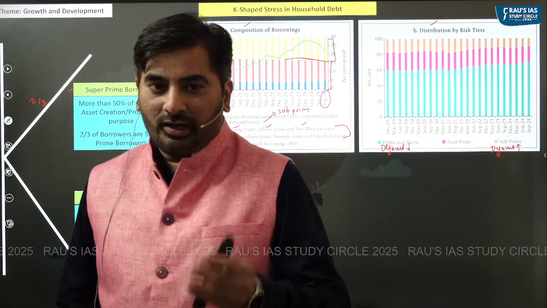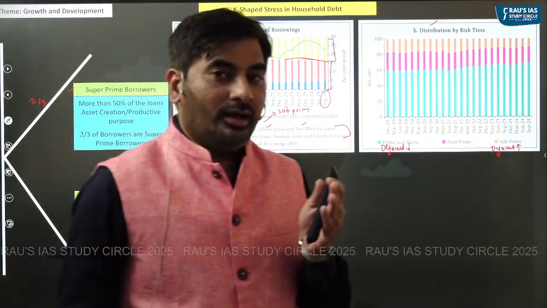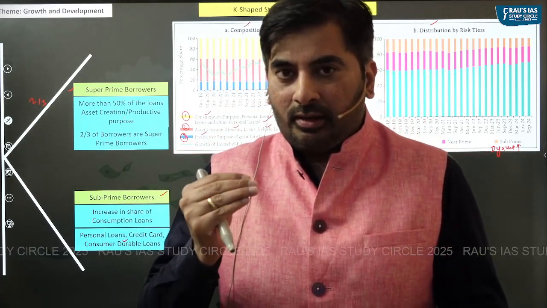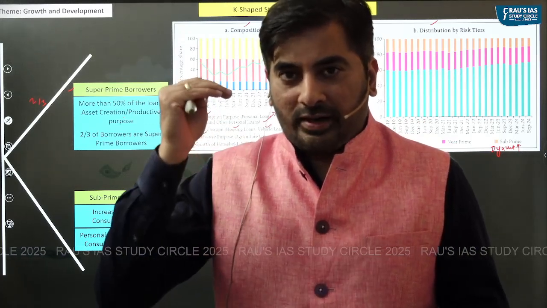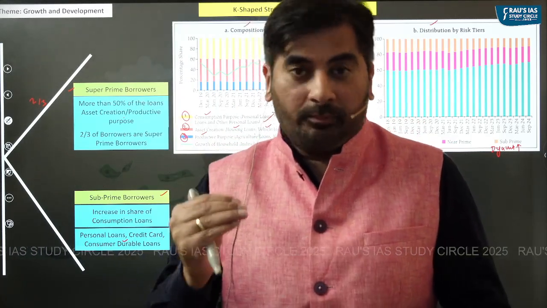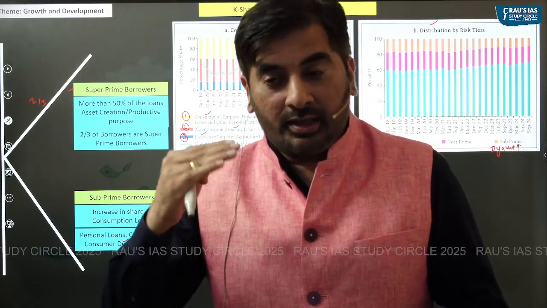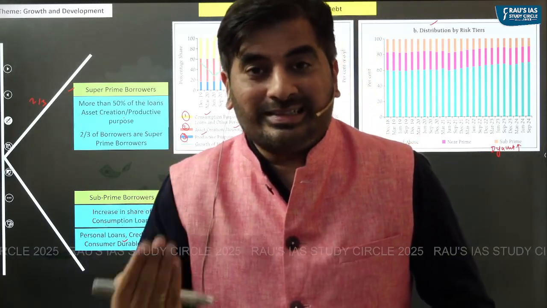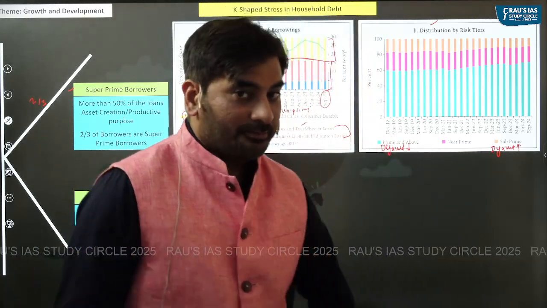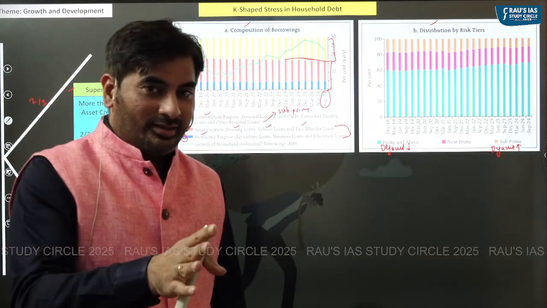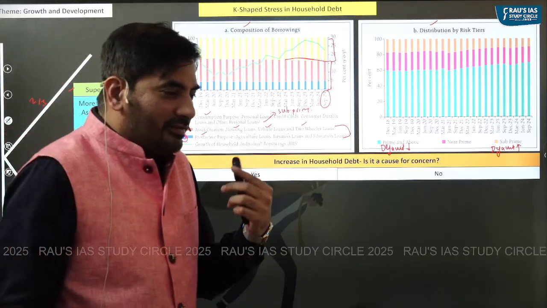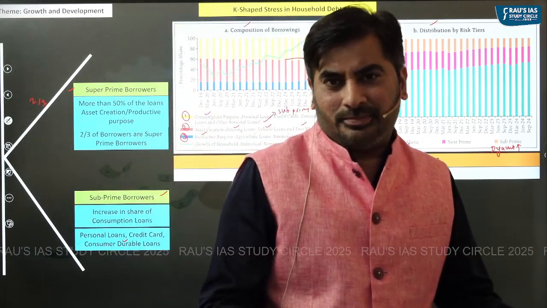Thus, this shows a K-shaped stress in household debt, where people who have high creditworthiness are borrowing loans for asset creation and productive purposes. On the other hand, people who are considered subprime borrowers are generally taking loans for consumption, that is personal loans, credit cards, and consumer durables. Having understood what this K-shaped stress in household debt is, let's understand whether this increase in household debt is a cause of concern.